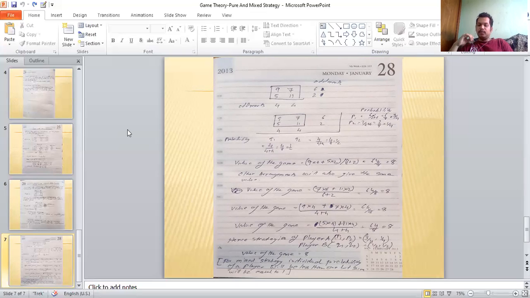As we can see, 3/4 plus 1/4 is equal to 1, and half plus half equals 1, but the individual probabilities are less than 1, so it's a mixed strategy. That's all that we had to discuss in this class. Thank you.